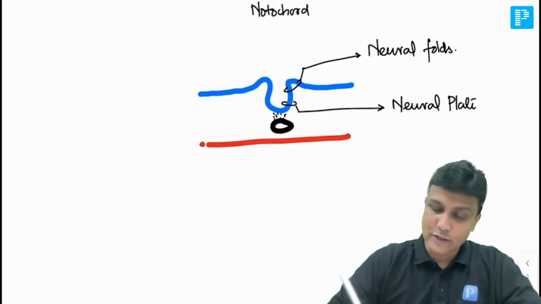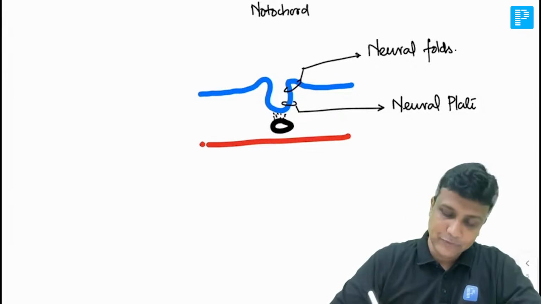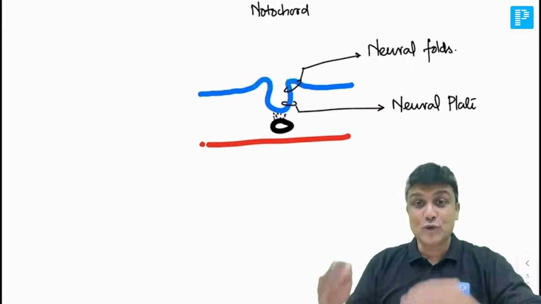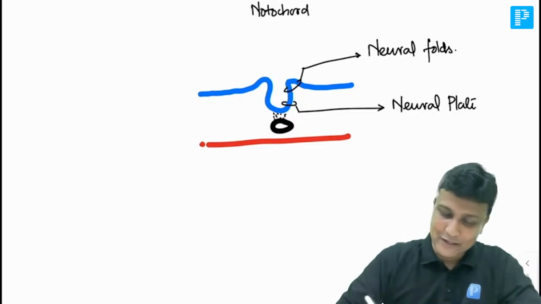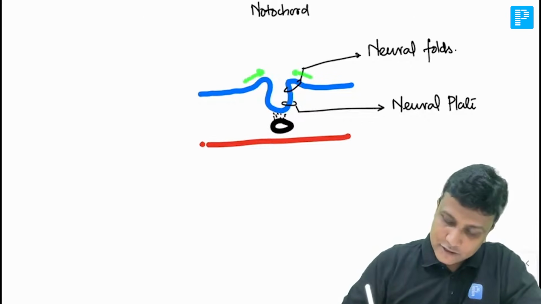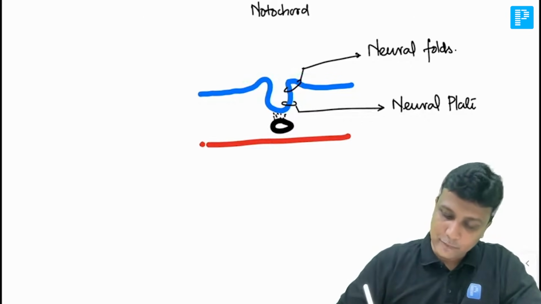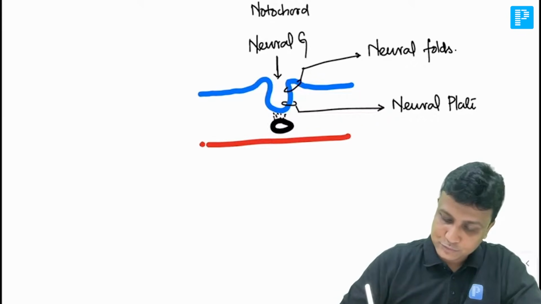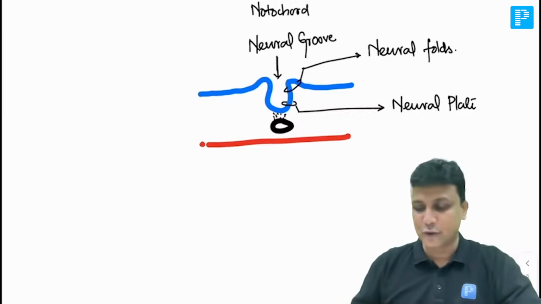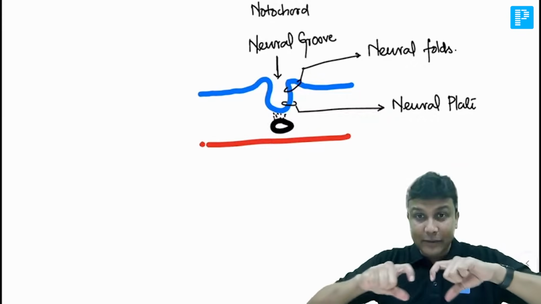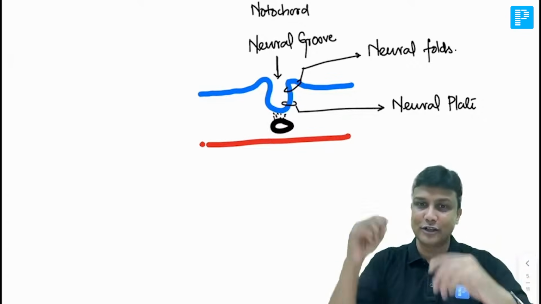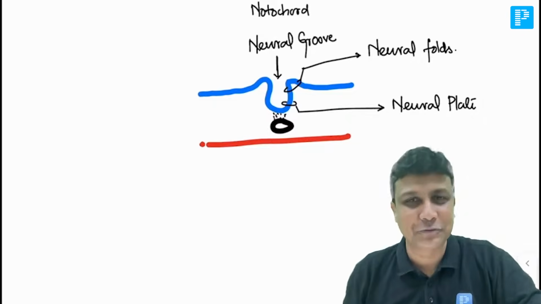And those neural folds, you are able to see the neural fold on both the side here. So there is a neural fold here also, and there is a neural fold here also, and those two neural folds are coming closer, coming closer. Now because these two are coming closer here, in the middle there is a formation of groove here, and this groove here will be referred to as neural groove. That is neural groove there. So there will be neural plate, and the ends will be neural folds, and they're coming closer, and in the middle there is a groove form, neural groove.